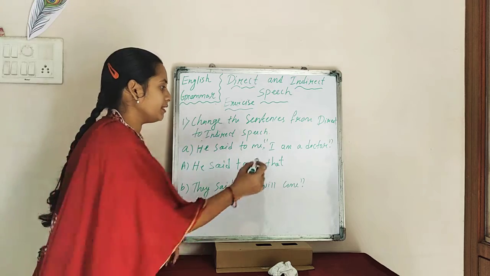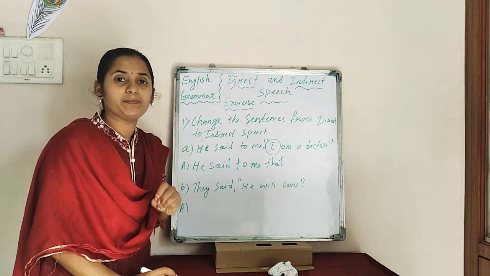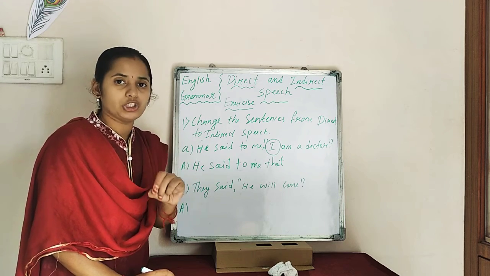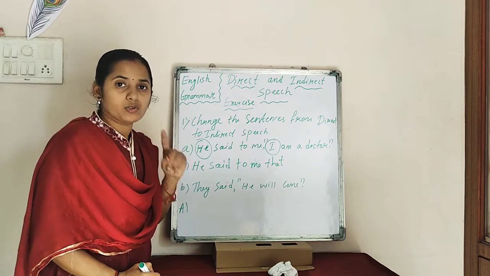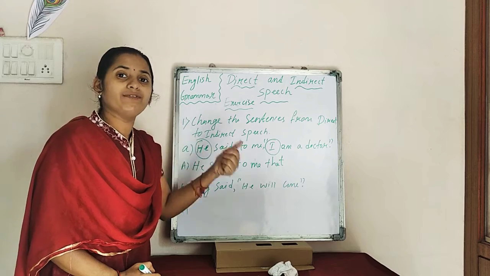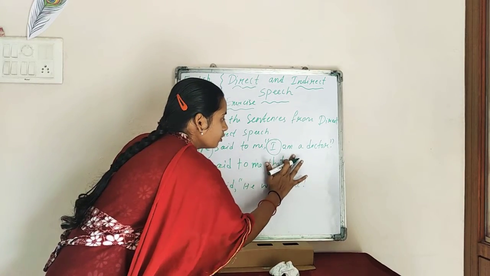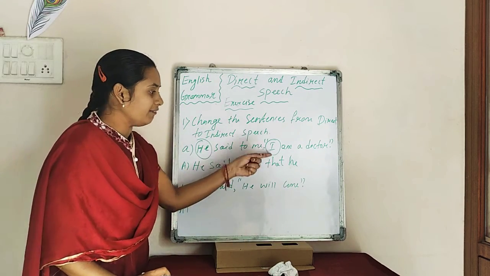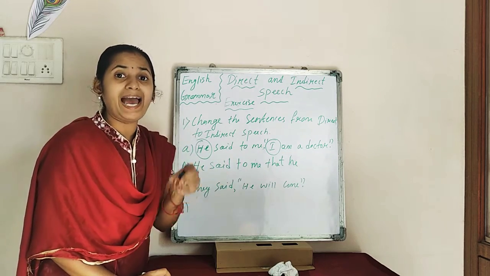Now, I is here. So I is what? That is the first person. So here you have to replace I with either he or she. So here the person is he, masculine. So here we have to use he. That is the third person you have to use. Small letters: he. So I will change into he. Now, am a doctor. I am a doctor.